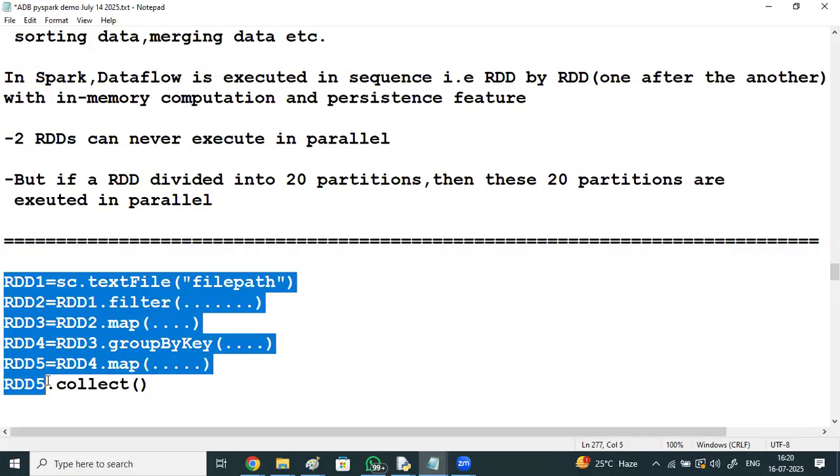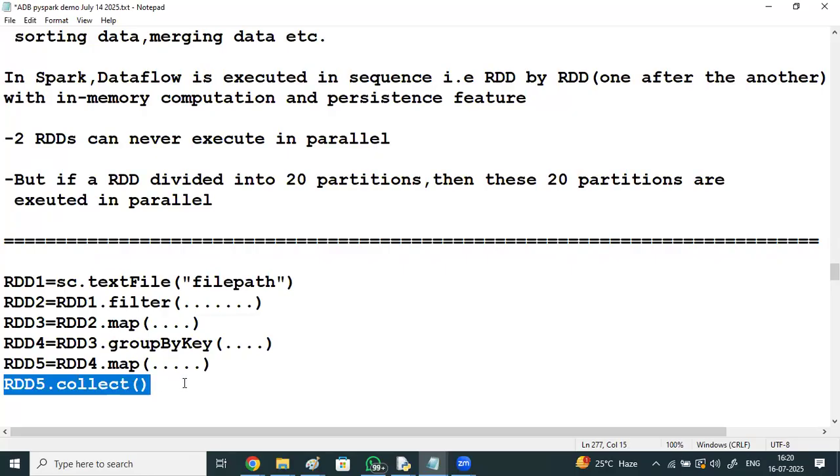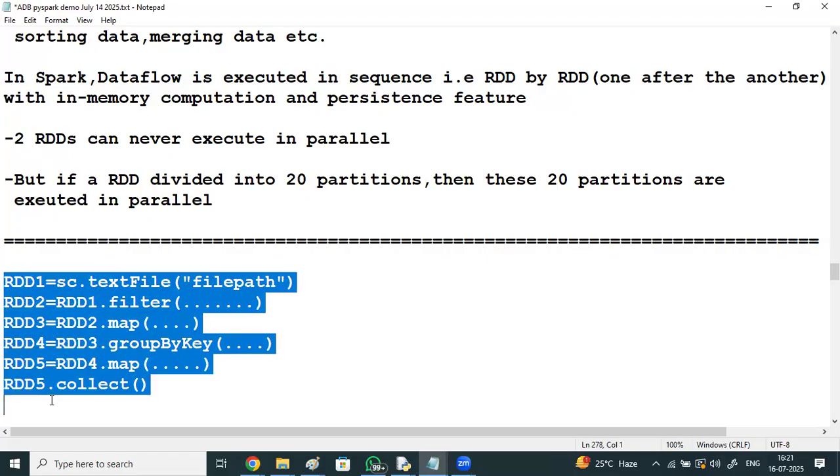So here, if I say RDD.collect, what happens? Don't think that only this RDD5 will be executed. Whenever you are collecting RDD5.collect, you are collecting the output data of this RDD5. Not only RDD5: for RDD5 to compute, RDD4 should be available. On that, if you perform some mapping operation, then only RDD5 gets created. For RDD4 to be created, RDD3 should be there, then RDD2, RDD1. So whenever you say this action, it executes from the root RDD to the current RDD.